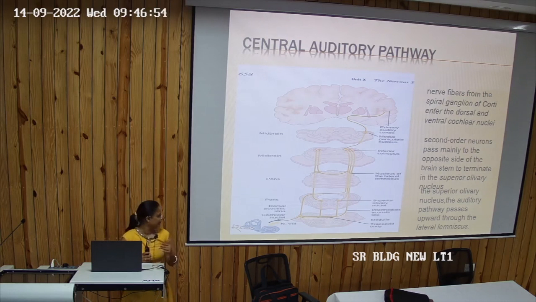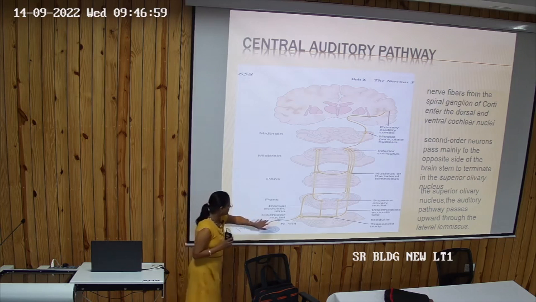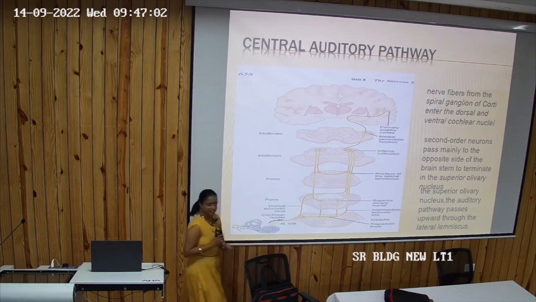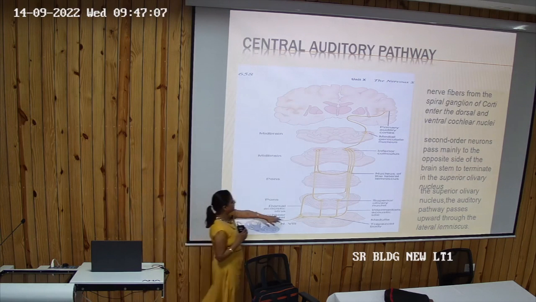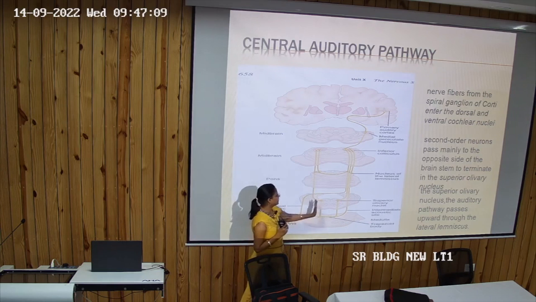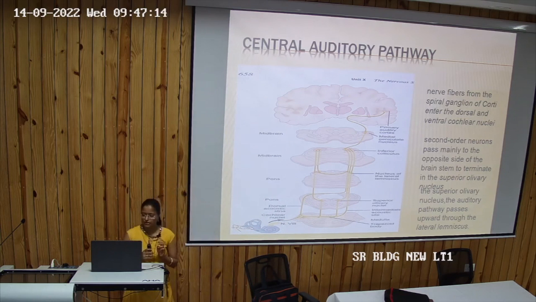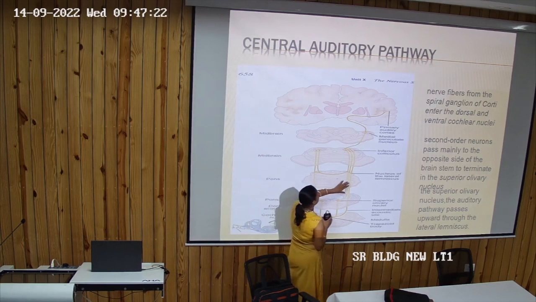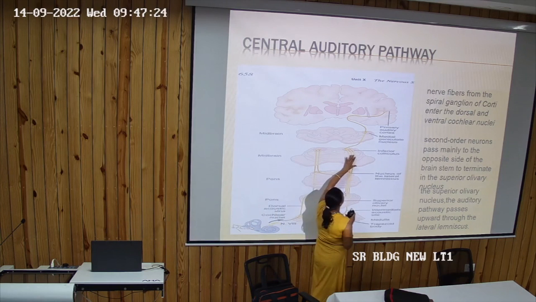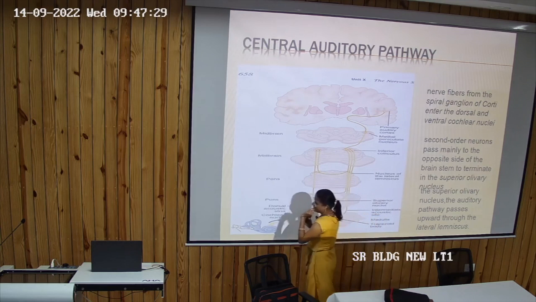These are the cochlear nuclei. Here they make synapses, and the second order neuron goes above. From there they go to the superior olivary nucleus, then the nucleus of lateral lemniscus, then the inferior colliculus, then the medial geniculate body, and there is the primary auditory cortex.